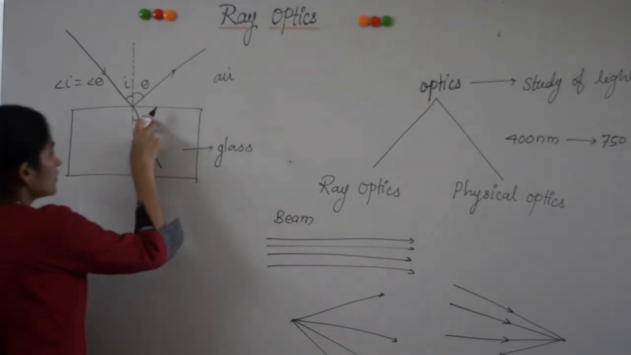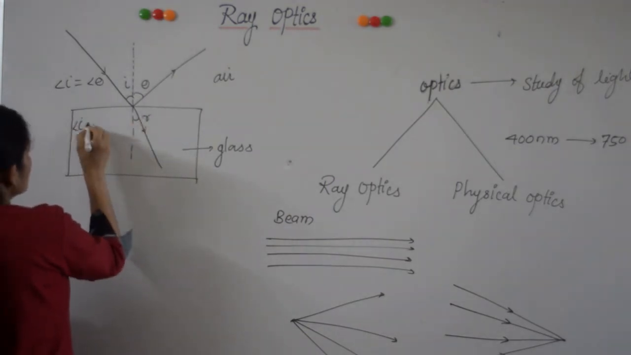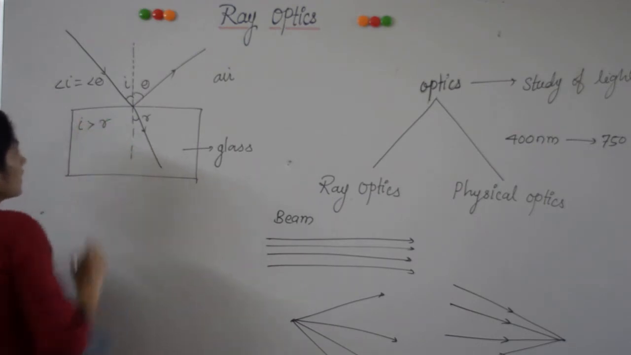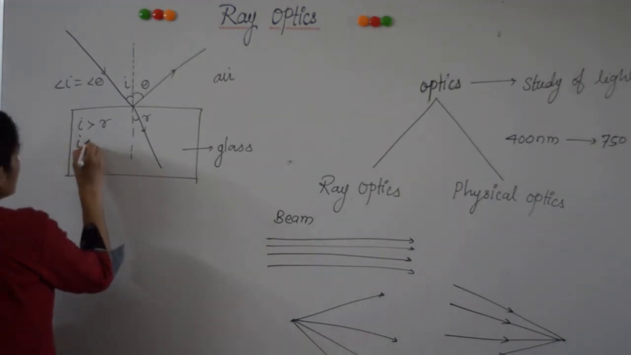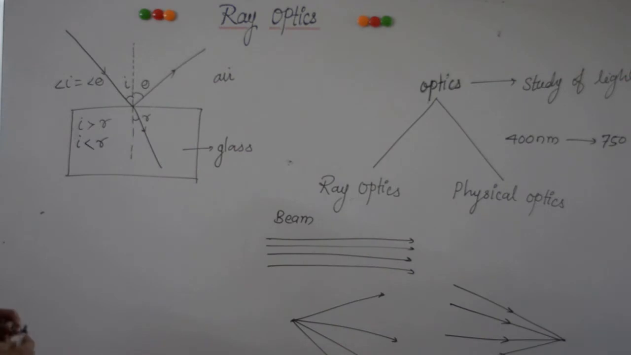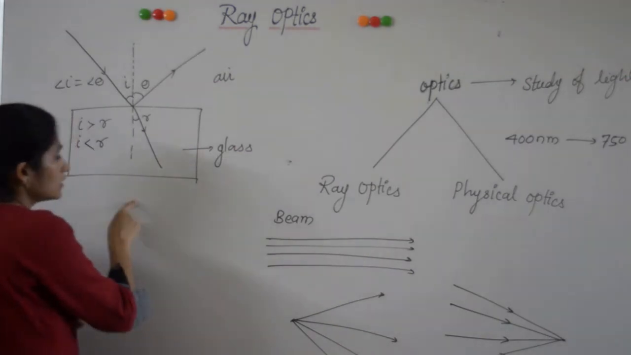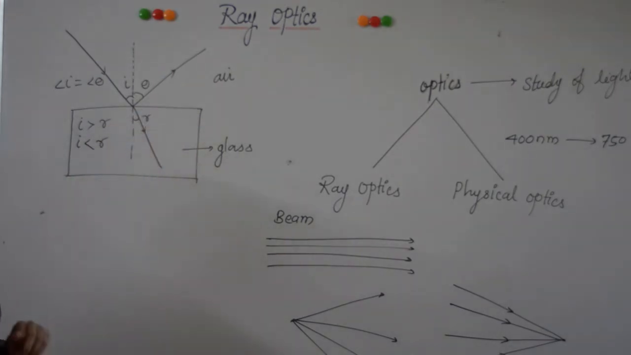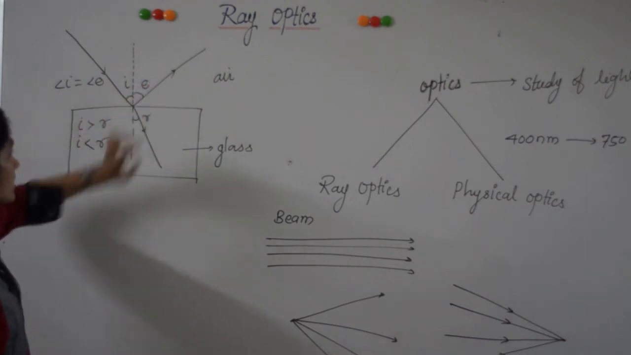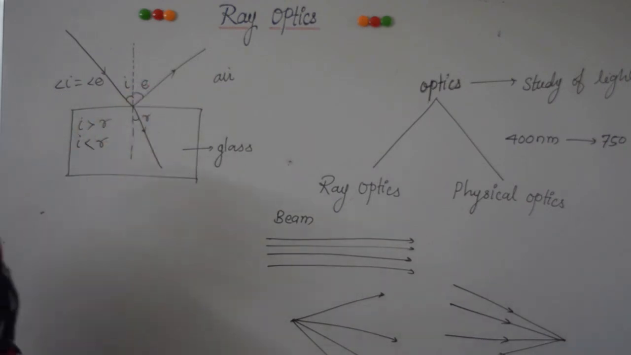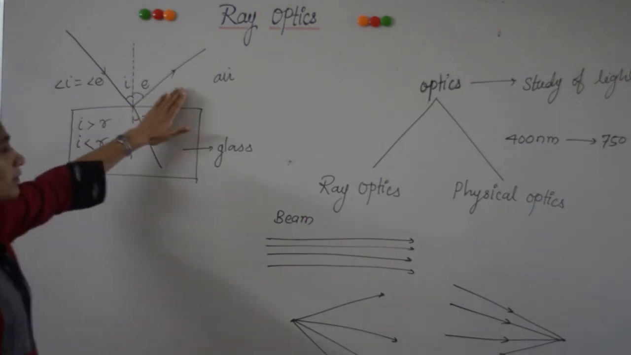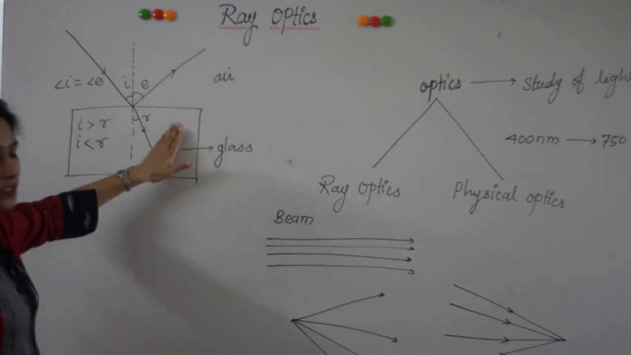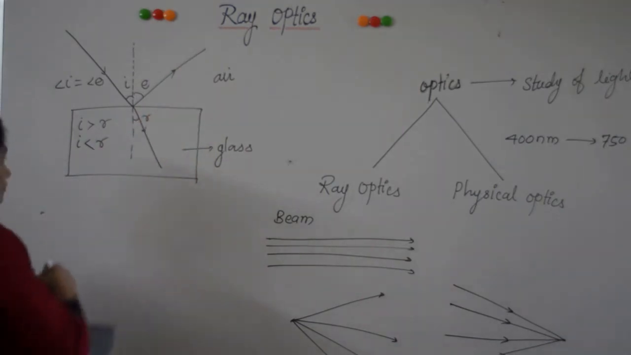But in refraction, this angle of incidence is either greater than the angle of refraction or it is smaller than the angle of refraction, depending on whether the light enters from a denser medium to a rarer medium or from a rarer medium to a denser medium. So in this case these two angles are equal, but in refraction these two angles are not equal. Reflection takes place in the same medium, whereas refraction takes place when light enters from one medium to another medium.